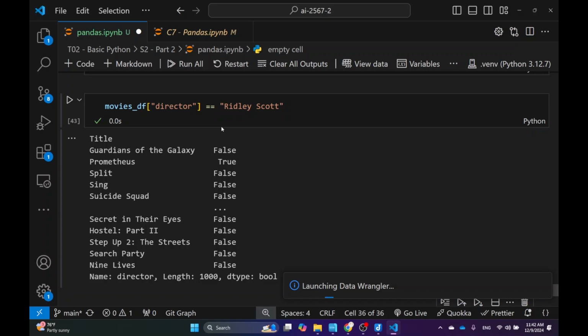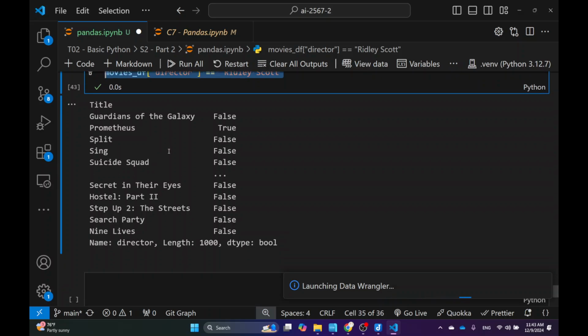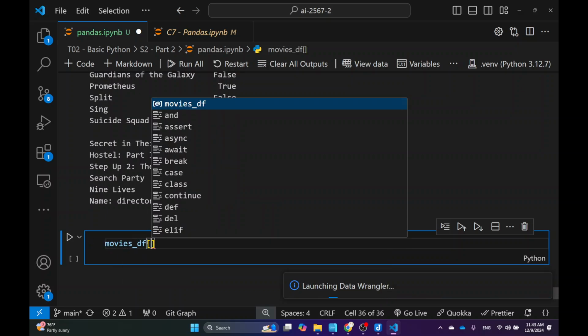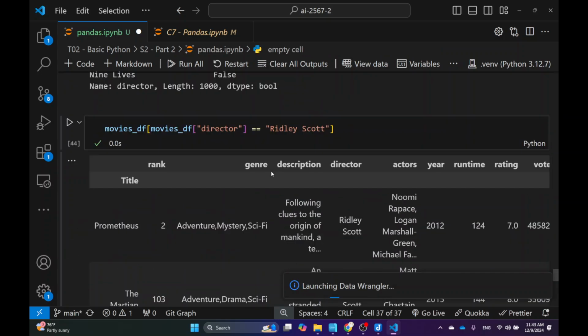I guess the official name is called the Boolean indexing. This is the Boolean indexing, okay? So what can I do with this, right? I can do this. I want to move this one, right? And I'm going to paste it in my data frame itself. So I'm going to show you movie df, like that, right? I'm going to put this in just like that. See the difference? See what happened? There you go. Okay.